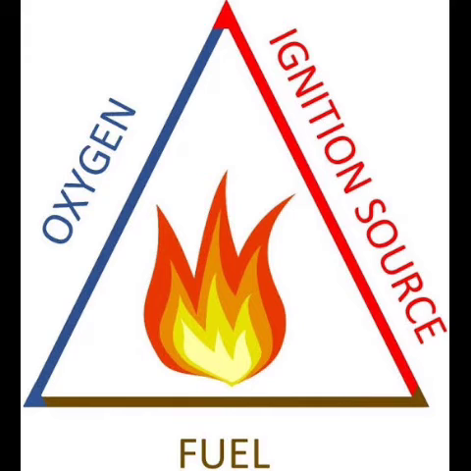Fuel acts as a combustible substance, and air or oxygen is a supporting substance, because in the absence of air combustion is not possible. And the last one is heat. If any one of these three things is removed, then the burning will stop and the fire will be extinguished.